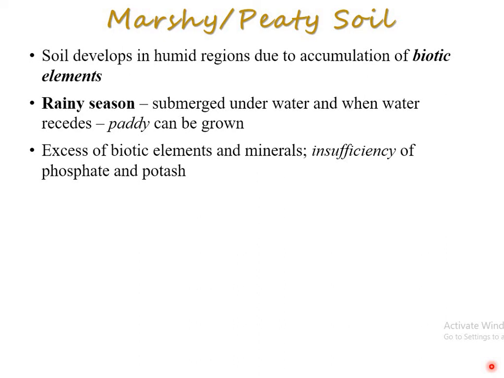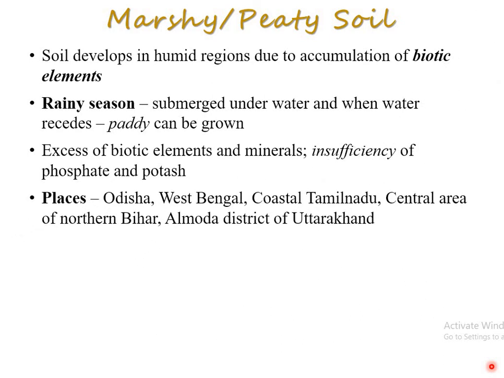In every soil biotic elements are there, minerals are there, but deficiency is the important thing, because if it is not there, you can't grow the crop. So phosphate and potash is not there. Mostly the soil is found in Odisha, right? Places are there, West Bengal, coastal Tamil Nadu, central area of northern Bihar, Almora district of Uttarakhand, right? In the south area of the Almora, that is Nainital, so you can easily find out the Almora district, right? That is the thing, and this soil has limited extent.